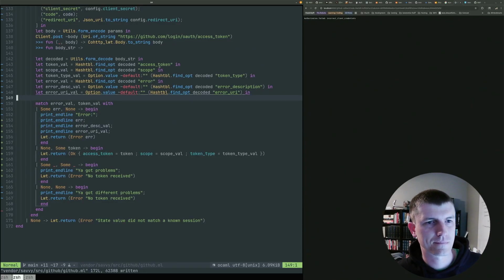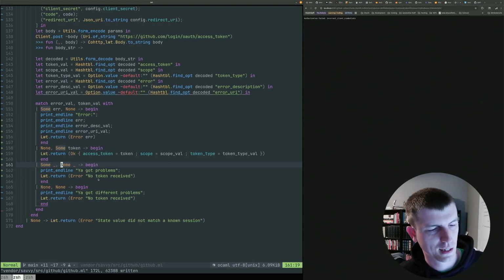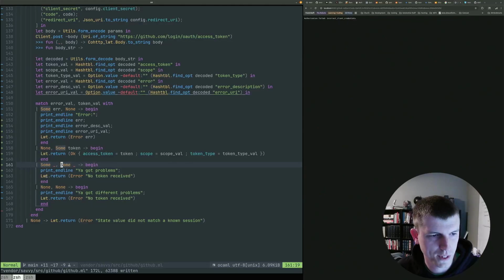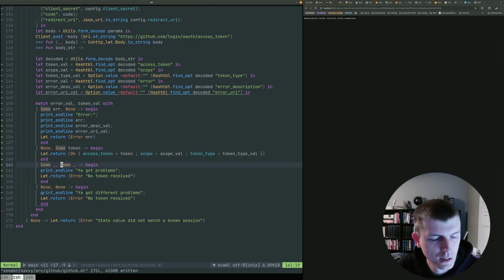All right. So we've got access token, scope, token type being collected now. We are handling errors. We're handling token. We've still got these two cases to kind of think through. I don't really know. I'm not sure if this situation is real. I don't know if GitHub will ever send us both an error and a token value. I'm pretty sure that this one will never transpire. I'm not so sure about this last one. I think we could probably just leave no token received here though.